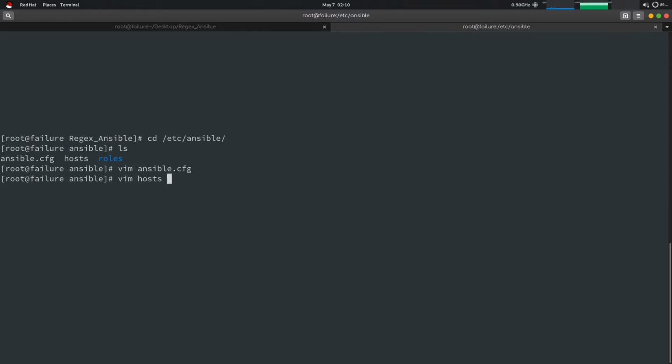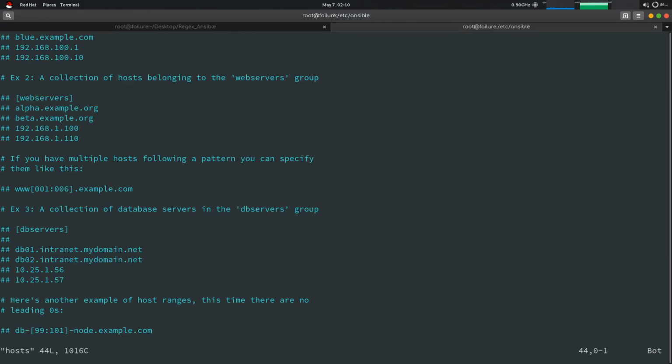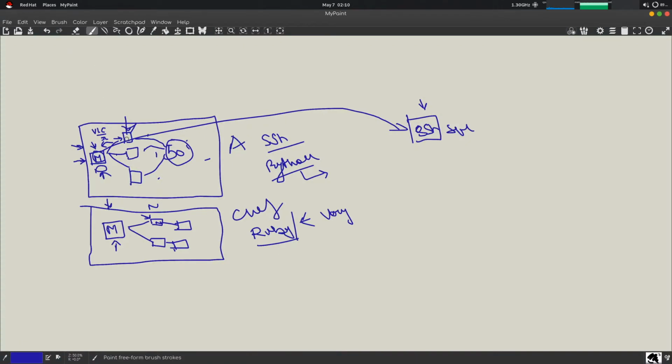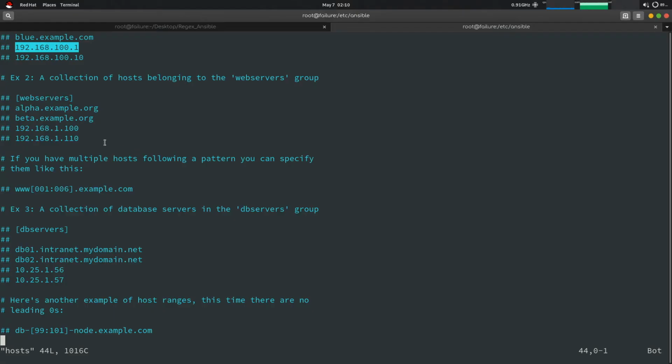The second thing is the hosts file. The hosts file stores all the IP addresses of the nodes. Like these are the nodes, and the IP address of this machine is stored here. The IP of this machine is also stored. Every machine's IP address is stored on the master so that it can connect. If the IP address is not there, then we cannot connect, because the hosts file is the first file which has to be read for finding out the IP addresses of the nodes.